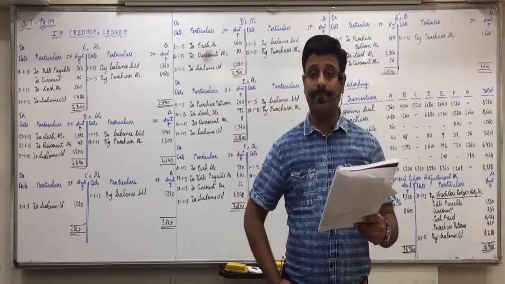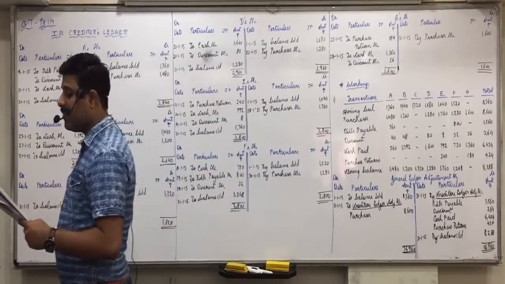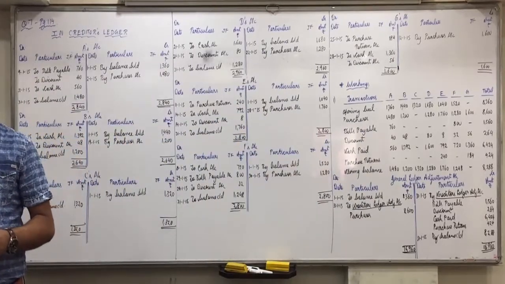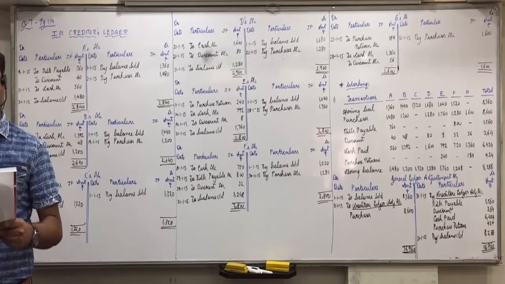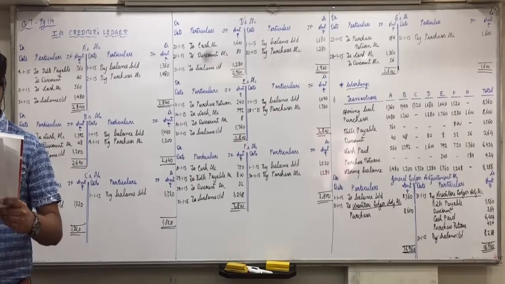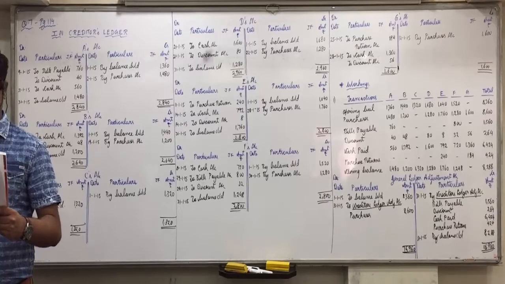Discount to debtors. To debtors, so credit side. Bad debts previously written off recovered: no effect. Cash to bad debts recovered, so it will not affect debtors. Return from customers: sales return to debtors. To debtors, so credit side.